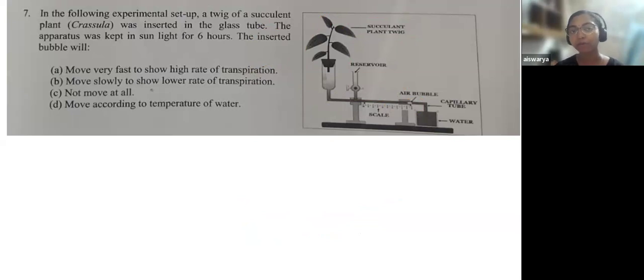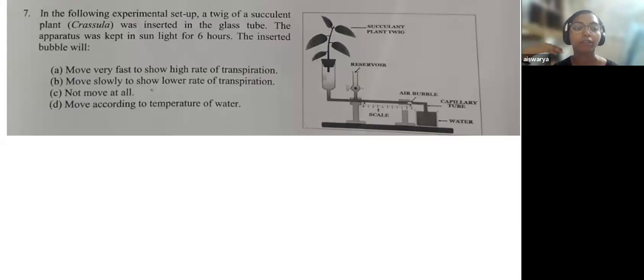For them, saving water is a survival necessity, so those plants will have a very low rate of transpiration. This is a very basic understanding you should have of succulent plants. So let's look at the options here. The first option is the air bubble.